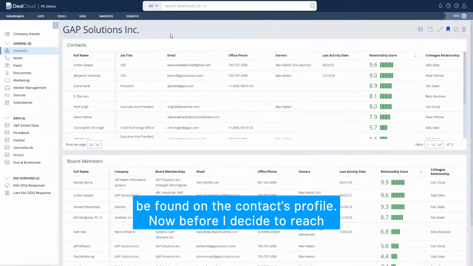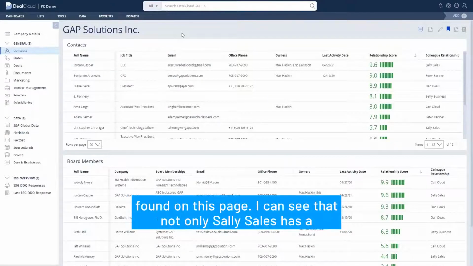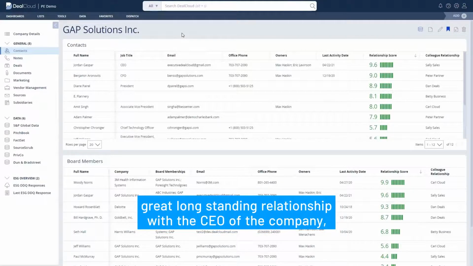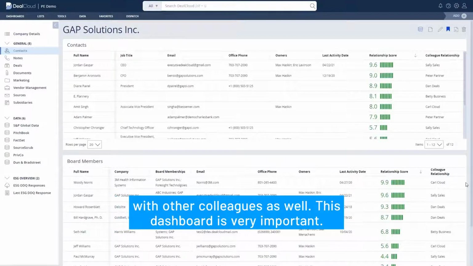Now, before I decide to reach out to my primary contact, Jordan, another opportunity has been found on this page. I can see that not only Sally Sales has a great long-standing relationship with the CEO of the company, but I can also identify board members who have relationships with other colleagues as well. This dashboard is very important.